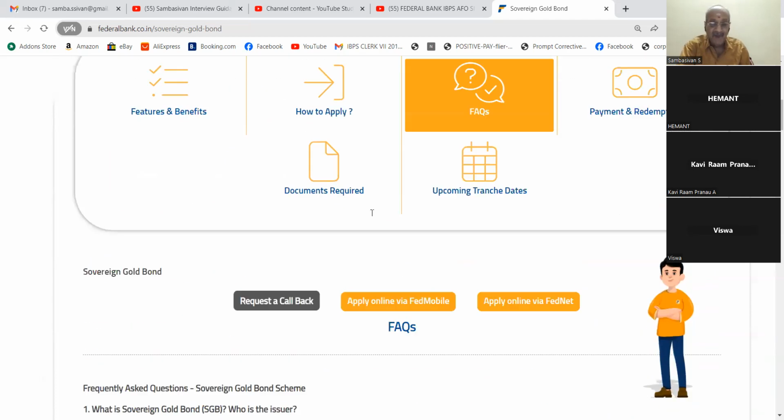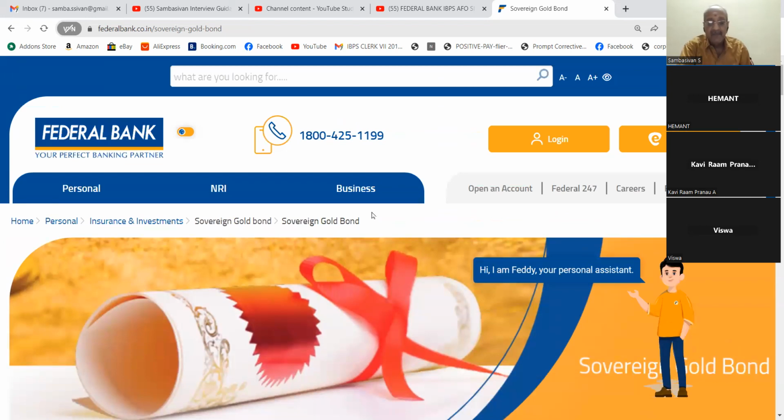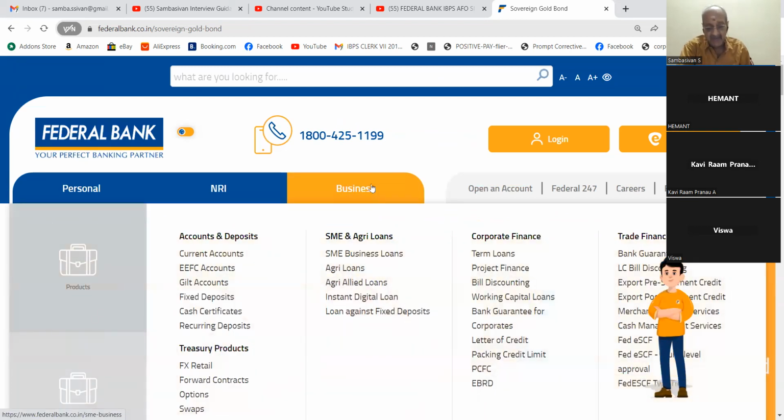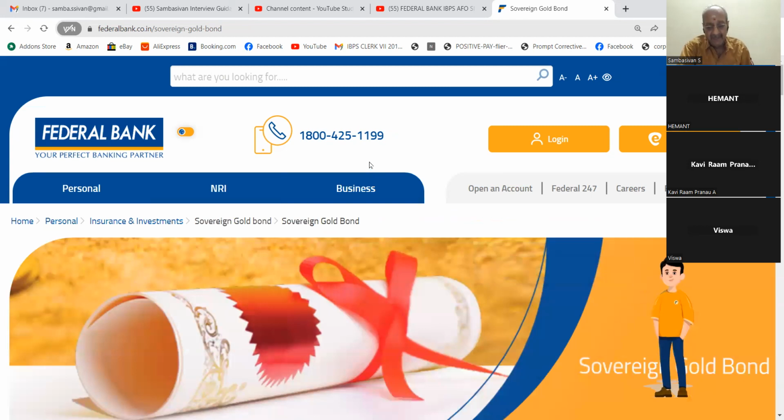So many things. For interview purposes, you will be asked what is a sovereign gold bond. You have to say sovereign gold bonds are issued by RBI, and the purchaser or the depositor can purchase at the time of issue of the bonds. The advantage here is he need not keep the money in the form of gold.